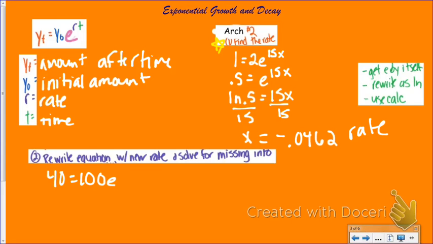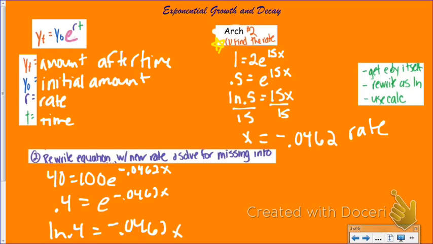I know my rate now, so I'm going to use that number. And then my x this time is time. So it's going to solve this question for time, and I'll solve it the same way. I'll divide, I'll rewrite it as a natural log, and then I'll solve for x by dividing by that negative 0.0462, and I'll get my answer, which is about 19.8 hours.